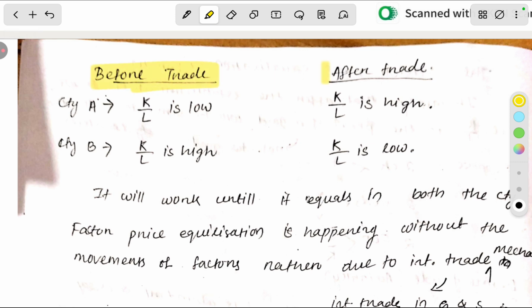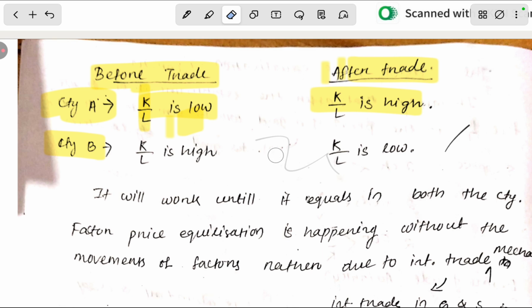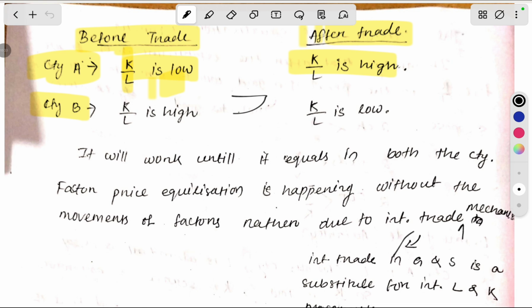Before trade and after trade: before trade in country A, the capital-labor ratio is low, but after trade it is high. In country B, before trade the capital-labor ratio is high, and after trade it becomes low.